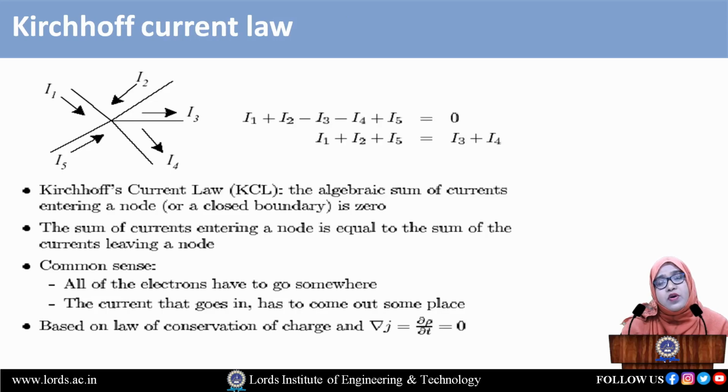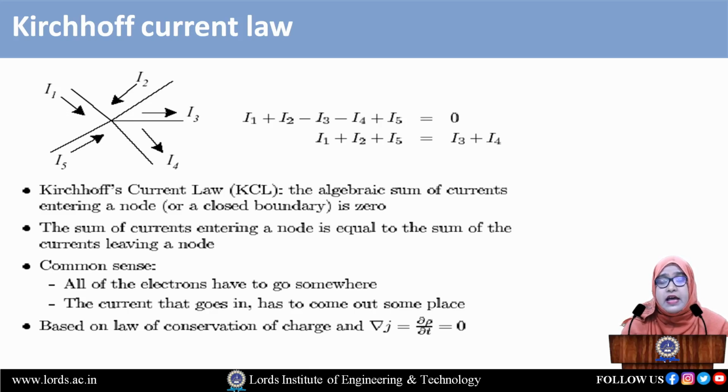As we know, at a junction point we have many currents, some entering and some leaving. I1 is entering the junction, I2 is entering, I3 is leaving, I4 is leaving, I5 is entering. By the statement of Kirchhoff's current law, we have to write the equation equal to 0, that is the sum of the currents should be equal to 0, whether entering the junction or going away from it. If the current is entering, we take the positive sign. If the current is leaving, we take the negative sign.